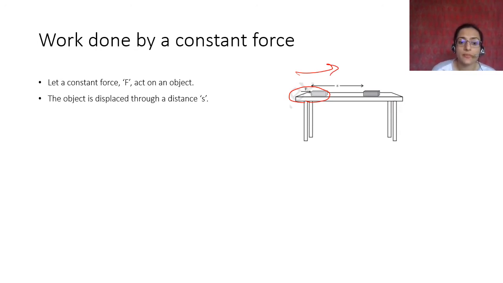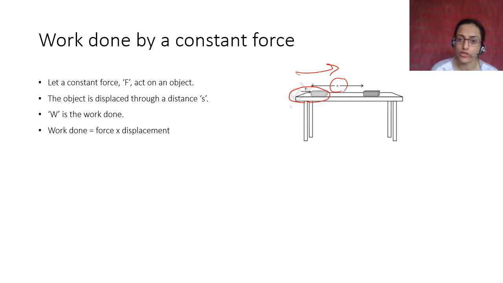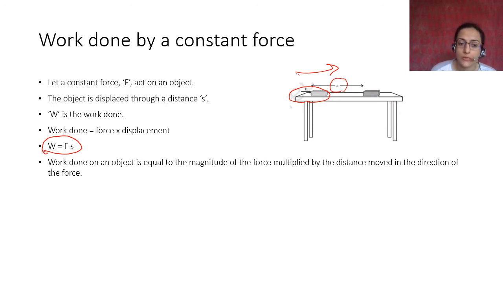The object is displaced through a distance S. Work done is W. Work done is force into the displacement caused by that force. Okay. This is the basic formula for work. Work done is equal to force into displacement.